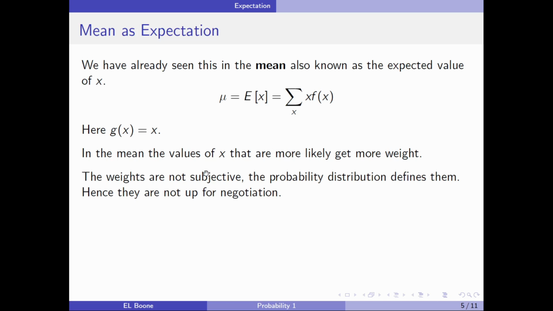Now, it is a weighted average, and a lot of you have created weighted averages before, and you've subjectively come up with some weights. Here, the weights aren't subjective. The probability distribution defines them. Hence, they're not up for negotiation. I've had this discussion with people before. They've said, hey, what if we change the probabilities to be this, this, or this? I said, that's not how this works. Probability, the experiment, defines the probabilities. So you can't really mess around with them.